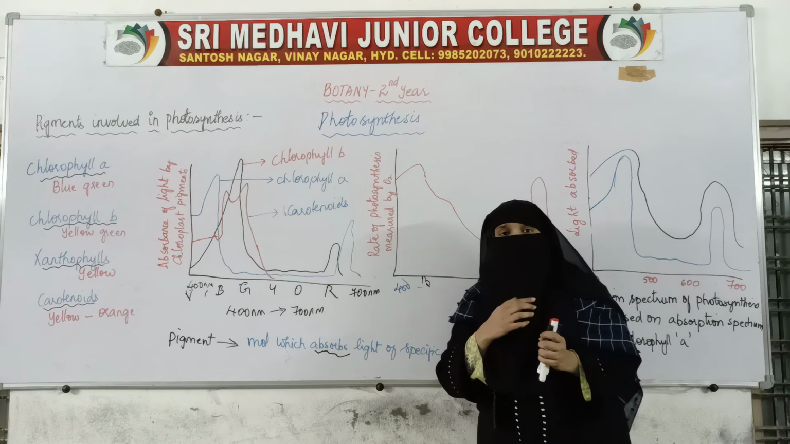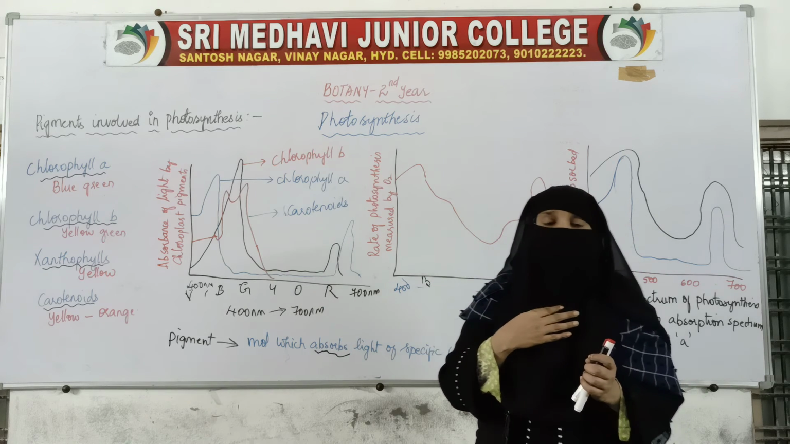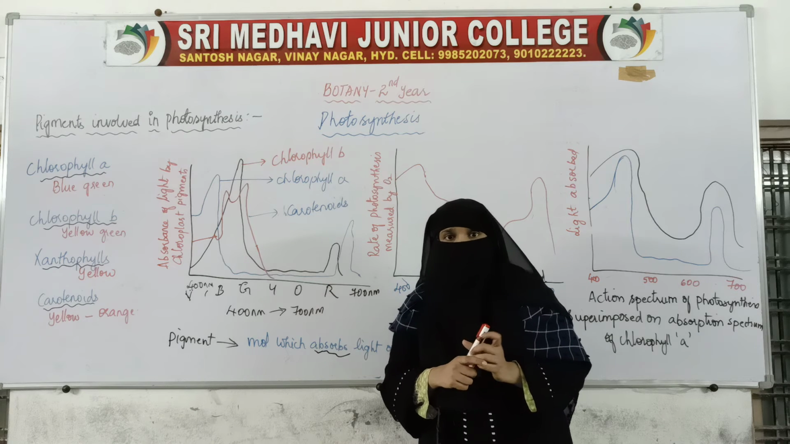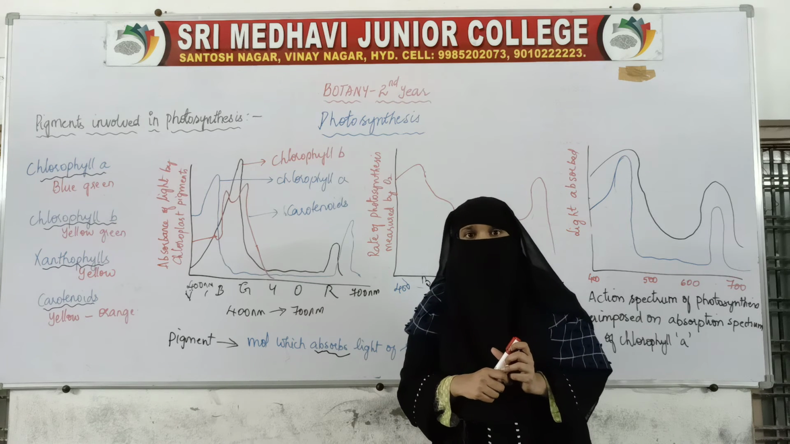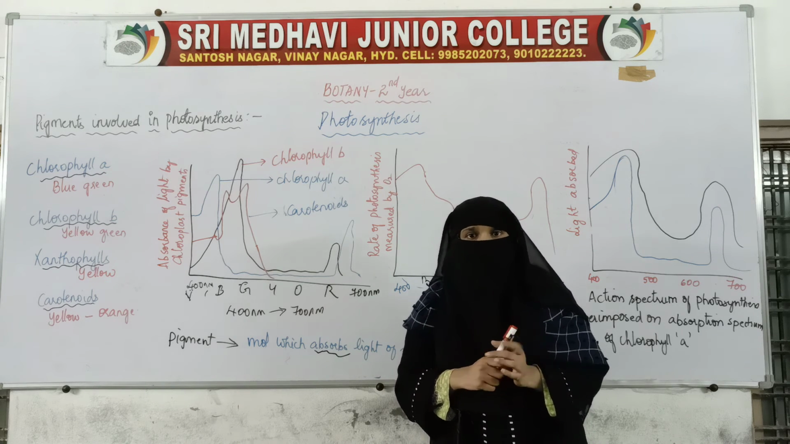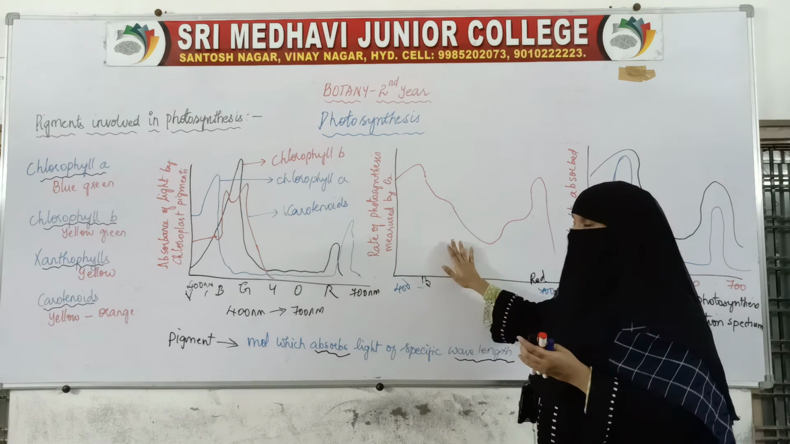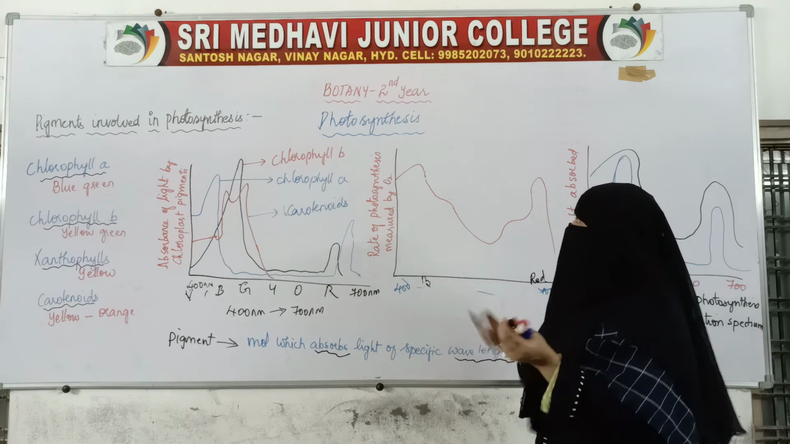So how are we measuring the rate of photosynthesis? With the release of oxygen. We are measuring the photosynthesis with the release of oxygen. So here, let us see this one. To understand this graph, let us take this one.